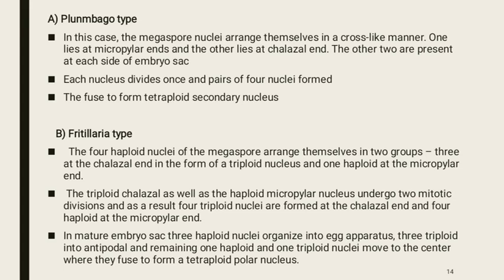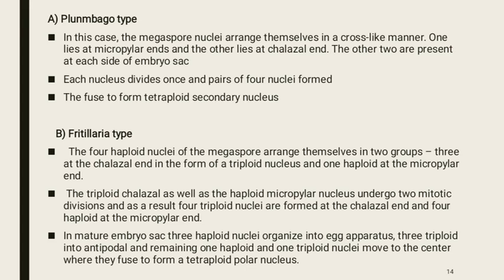Now we will discuss the further subtypes of tetrasporic type embryo sac one by one. The first one is Plumbago type. In this case, the megaspore nuclei arrange themselves in a cross-like manner. One lies at the micropylar end and the other lies at the chalazal end. The other two are present at each side of the embryo sac. Each nucleus divides once, thus a pair of four nuclei are formed.